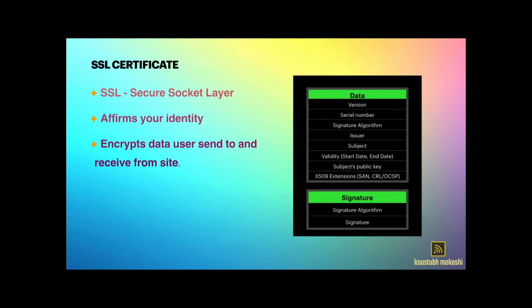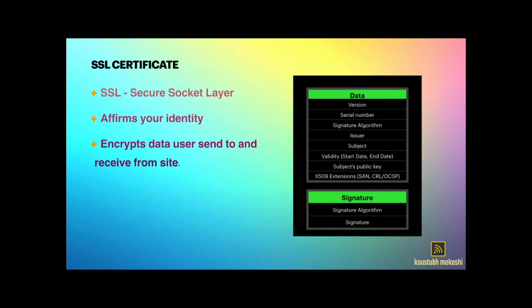Let's quickly look at the data part, starting with version. A version holds information about the certificate version. Serial number. The serial number uniquely identifies the certificate. Issuer. The issuer is the authority which signed the certificate. Subject is the one to whom the certificate is issued. Validity. Validity holds information about the certificate validity. Subject's public key. We will discuss this when we discuss how SSL works.